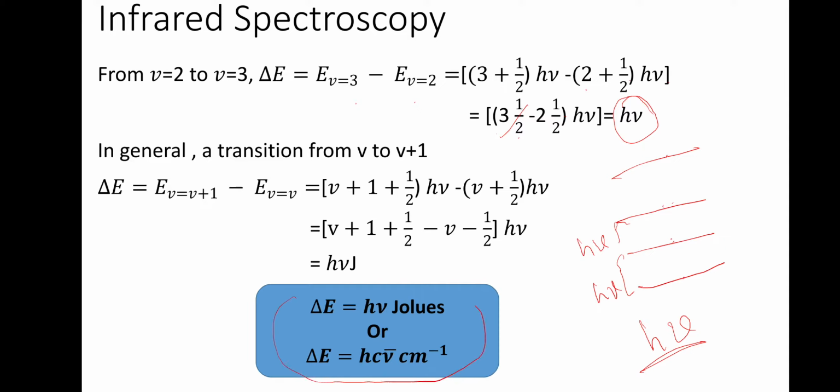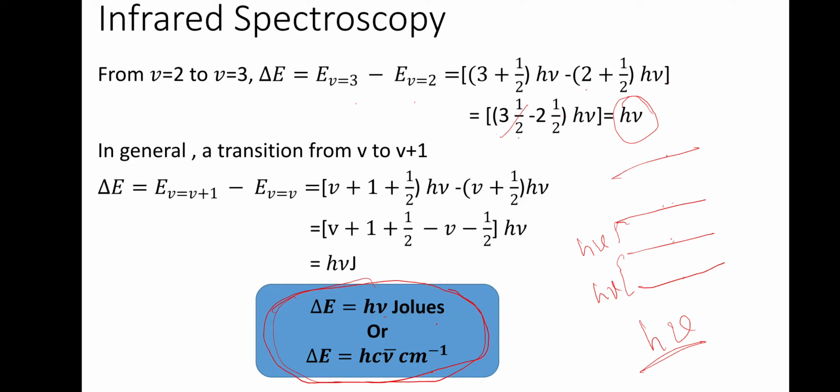And this, when you express in joules, it is h nu joules. When it is delta E in centimeter inverse, you should convert nu to nu bar. So how will you convert? You have to multiply by hc, or you can write hc nu bar, where nu bar is the wave number. So this is very important.